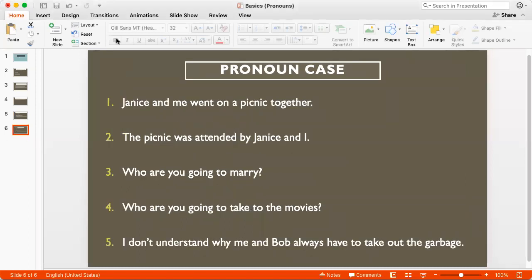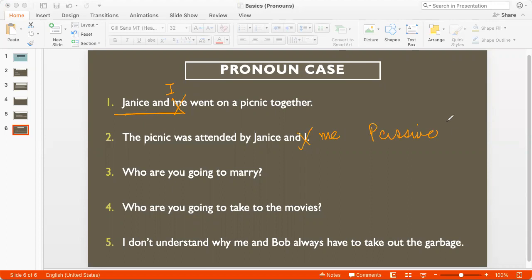Janice and me went on a picnic together. This is clearly wrong. Janice and I went on a picnic together, because this is active. They are the actors who are doing the action. The picnic was attended by Janice and me, because now the sentence is in passive voice. In passive voice, I would use the passive pronoun. The picnic was attended by Janice and me.